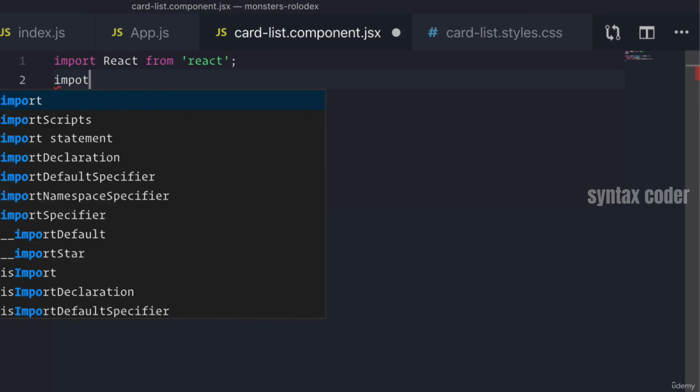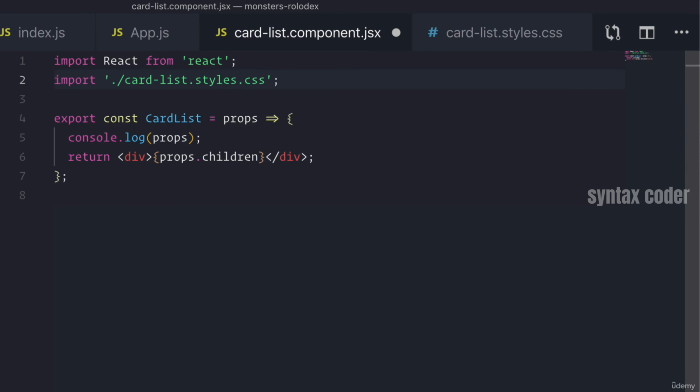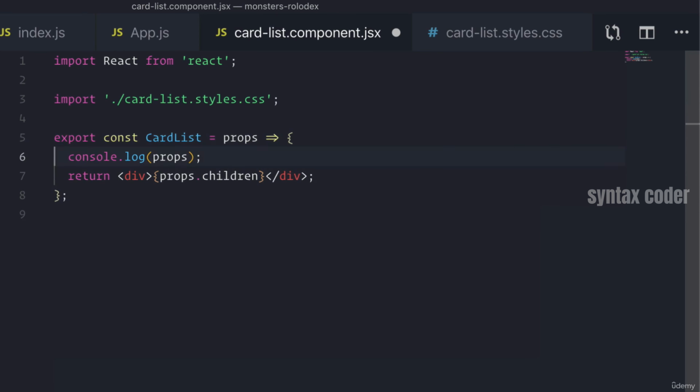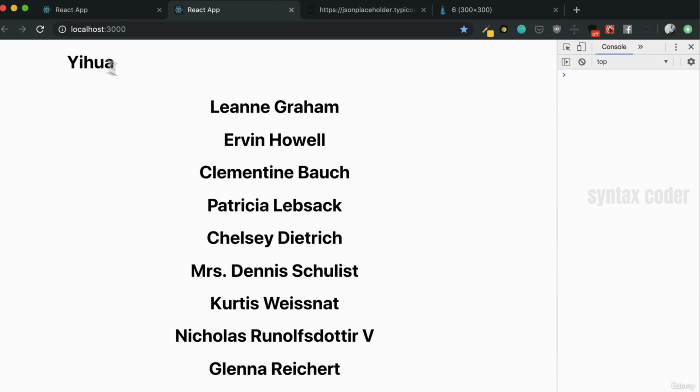So let's import that in. And then let's put it on. So let's get rid of this for now. And let's put it on. So our class name will be card-list. If we save it, we will see now that Yihua is in here, right? But we want everything in there as well, right?